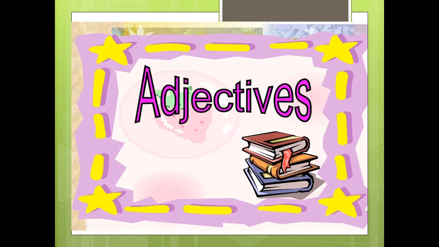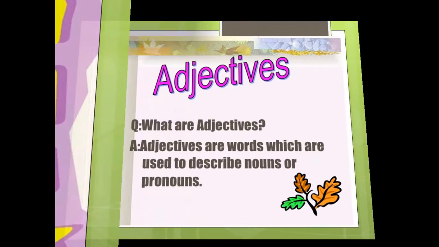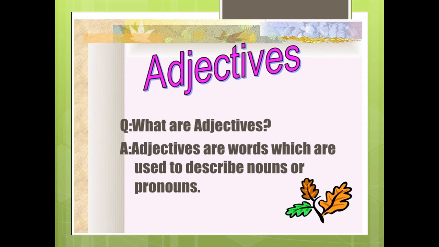As we said, let's discuss the adjectives. What are they, and what are the kinds of adjectives that we may find through our study? What are adjectives? Adjectives are words which are used to describe nouns or pronouns. So we can use adjectives to describe either the nouns in a sentence or the pronouns found in a sentence.